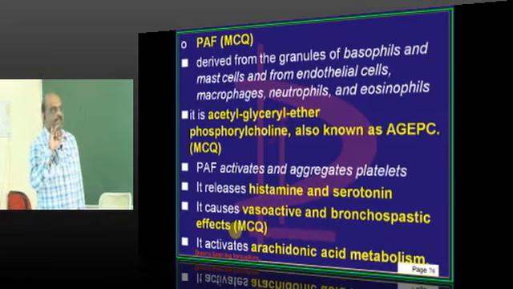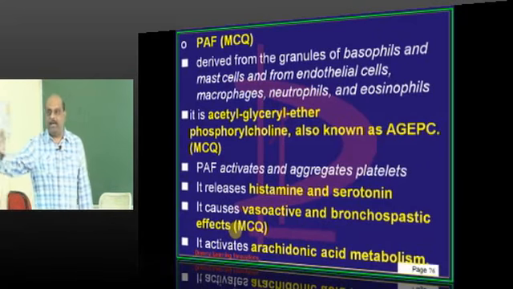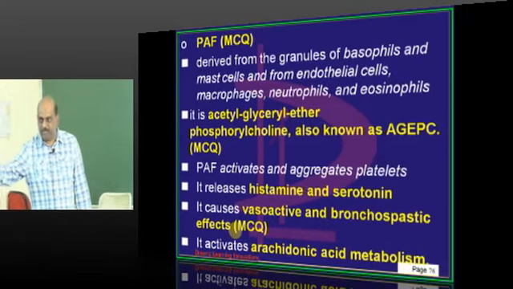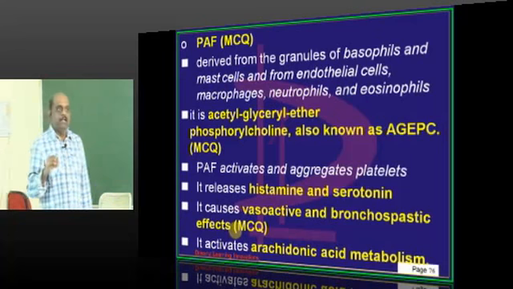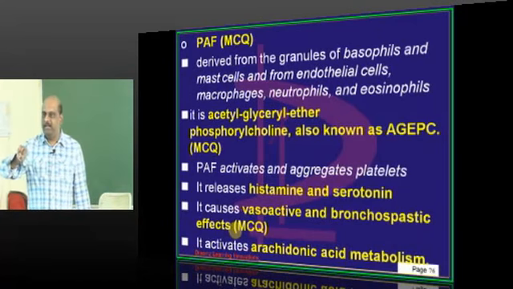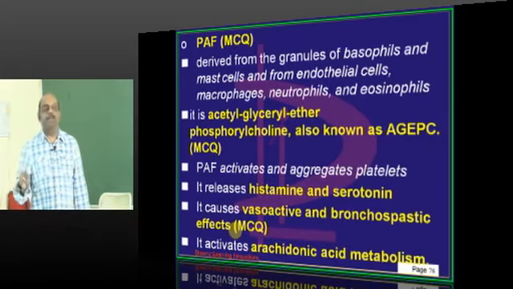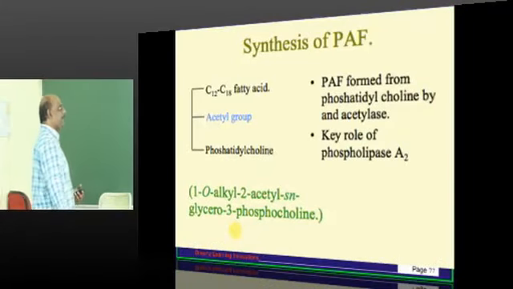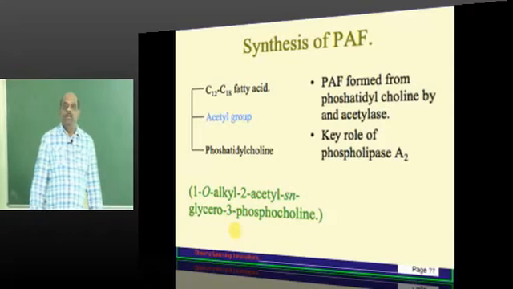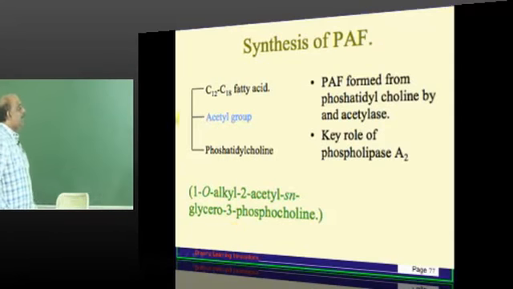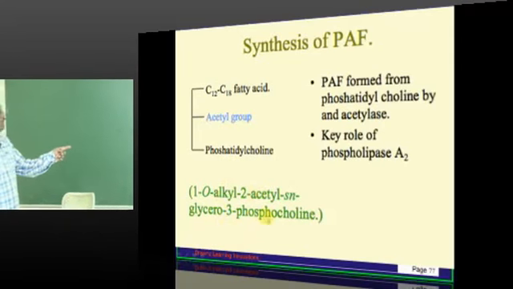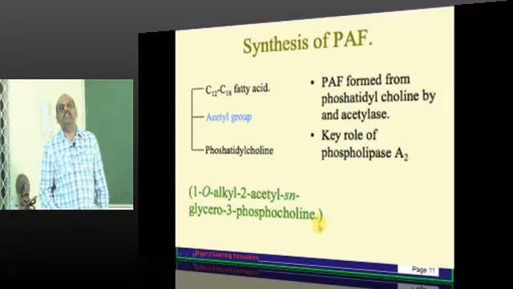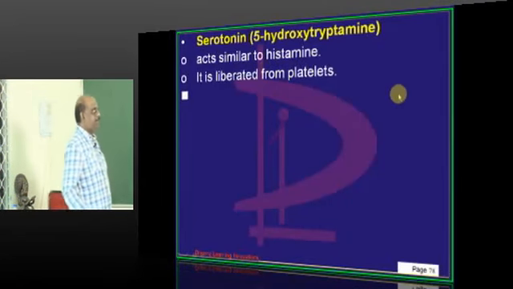And also it is capable of strongly stimulating the arachidonic acid metabolism, so that the cyclooxygenase and lipoxygenase pathways all of them become superactivated under the influence of platelet activating factor. So, alkyl acetyl glycerophosphocholine is our platelet activating factor.